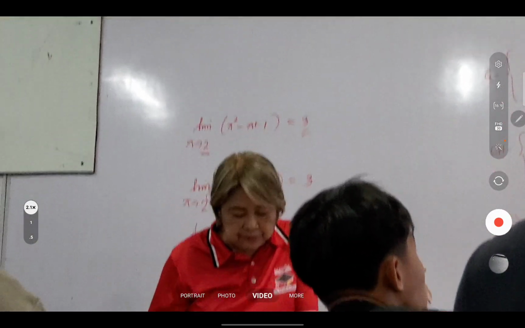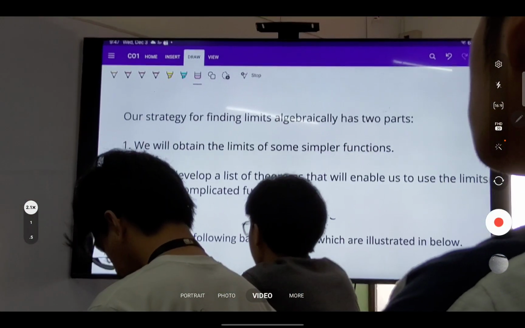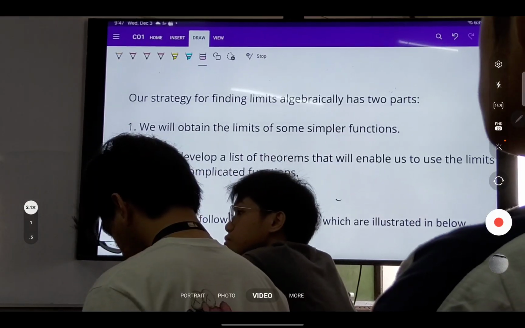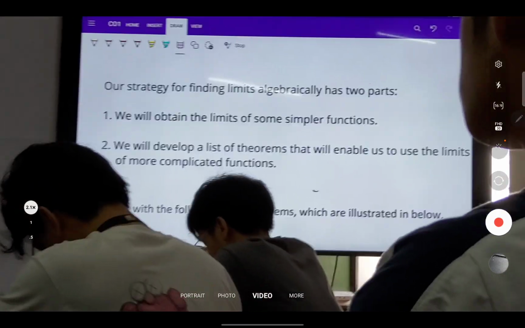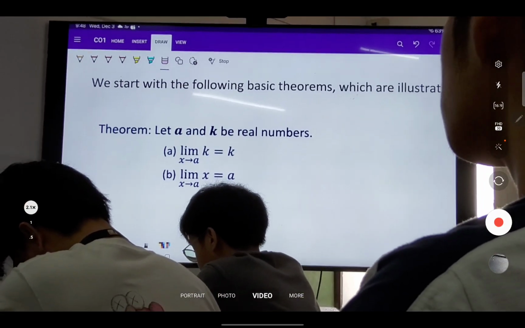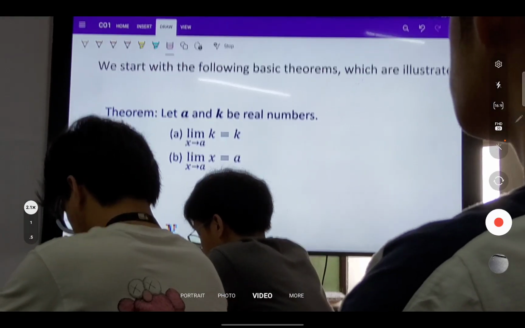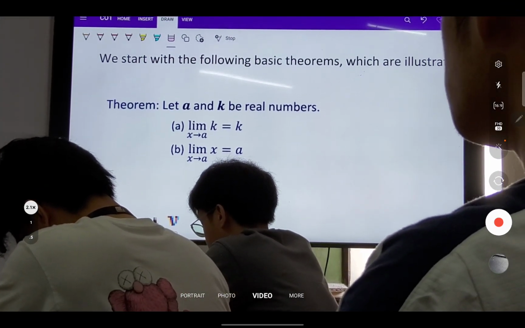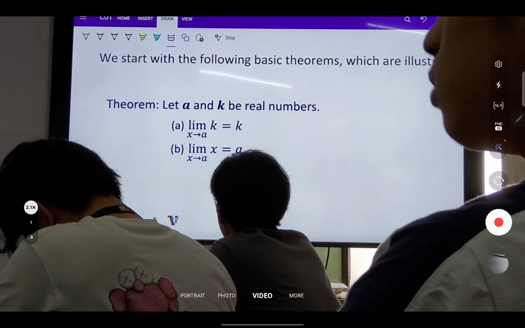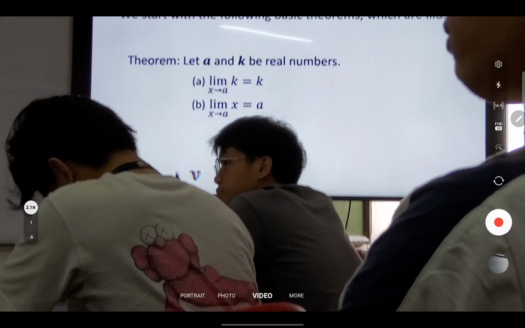Alright, now, our strategy for finding limits algebraically has two parts. We start with the simpler functions, and we use the theorems of the simpler functions to find the limits of complicated functions. Alright, now, we start with this one. So ito yung basic theorems. These are the simple theorems. We have the limit of k as x approaches a is equal to k. By the way, a and k here are real numbers. A and k are constants. So the limit of k as x approaches a is equal to k.